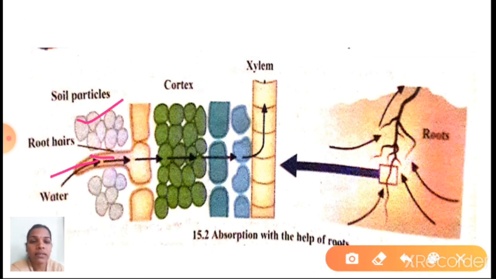water enters the root hair. So it will go to the epidermis and it will go to the cortex. These are the cells of the plants. Okay children, plant cells. So when this water goes from here to here, it will become turgid, so it will give pressure to the adjacent cells. Like this, the water will move from one cell to another cell. Finally, it will reach this xylem, through this, to other parts of the plants. Understood children? Shall I go to next one?